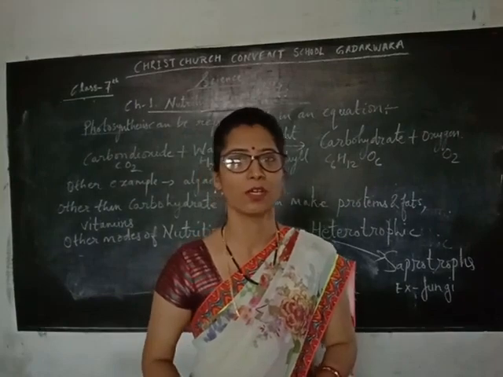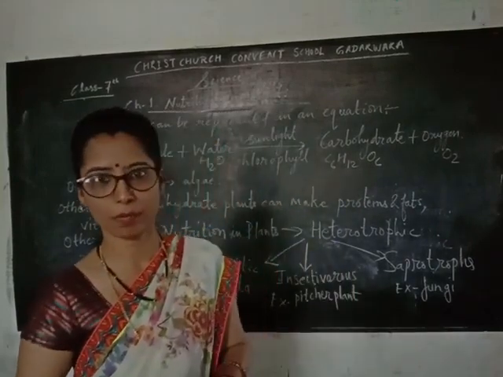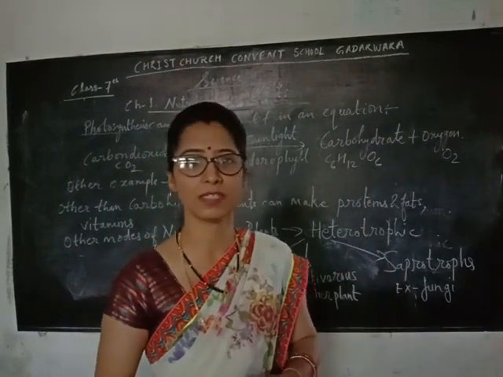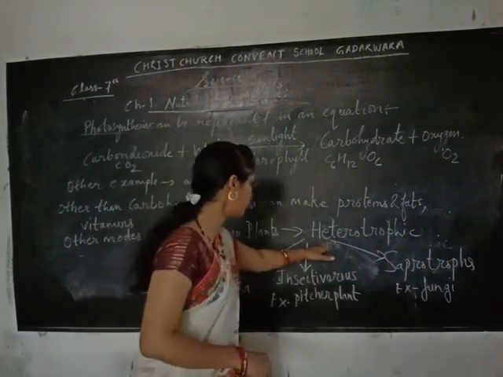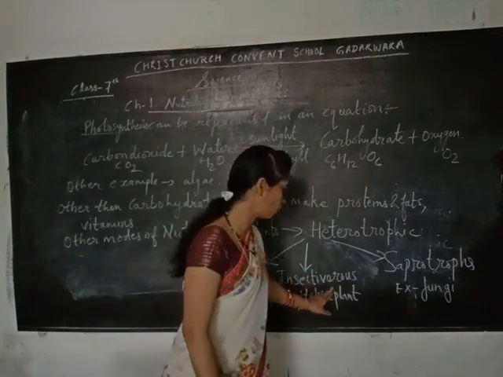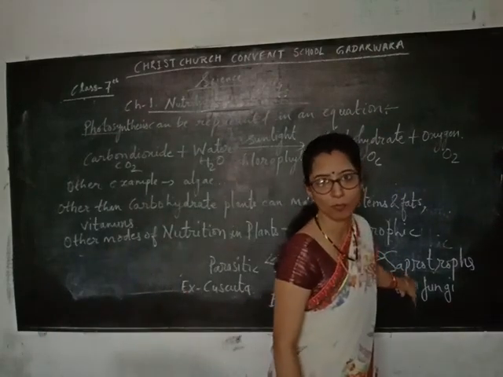So students, you have now learned about nutrition in plants: autotrophic, which is photosynthesis, and heterotrophic nutrition, in which the first is parasitic nutrition, another is insectivorous nutrition, and the third is saprotrophic nutrition.